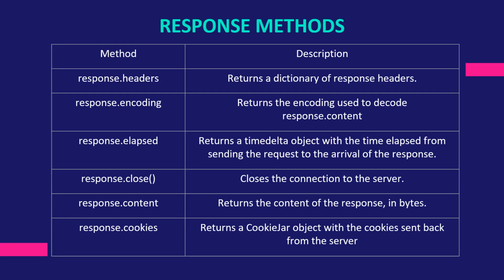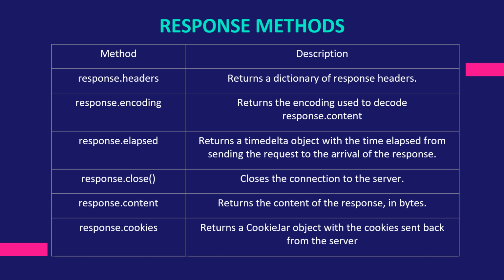Response methods. Response.headers returns a dictionary of response headers. Response.encoding returns the encoding used to decode response.content.